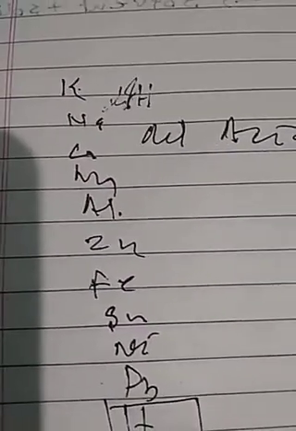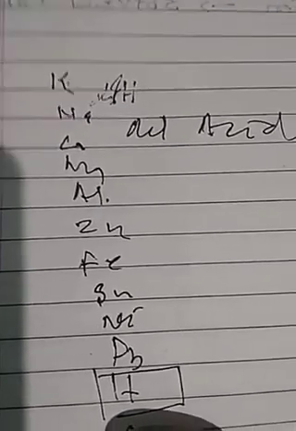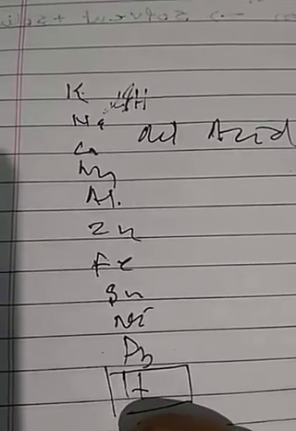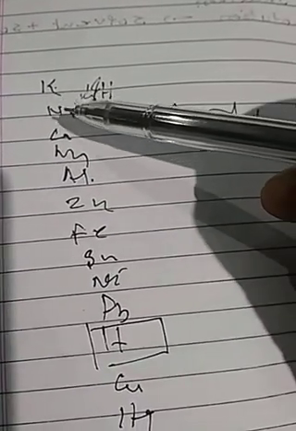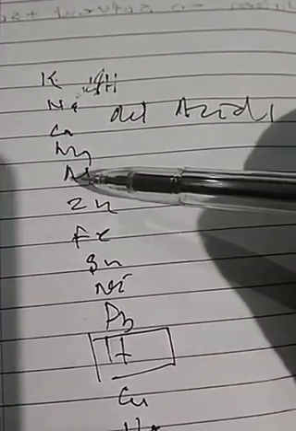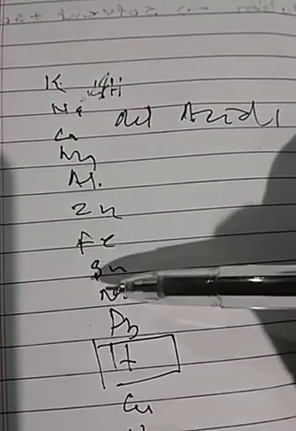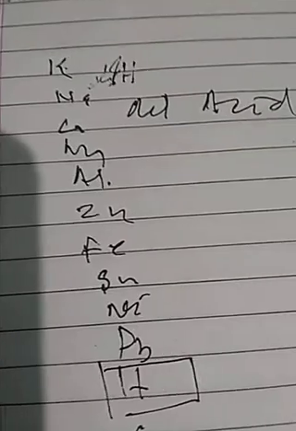Those metals which lose electrons very easily are kept on the top, and those which lose electrons with difficulty are arranged downwards. So as we move downwards, the tendency of metals to lose electrons decreases. Here we will study the same thing.